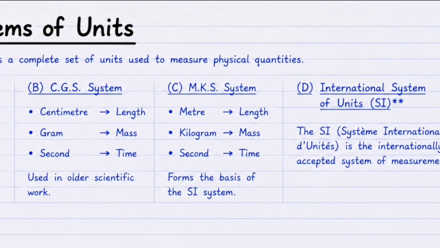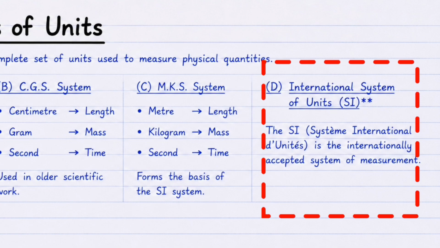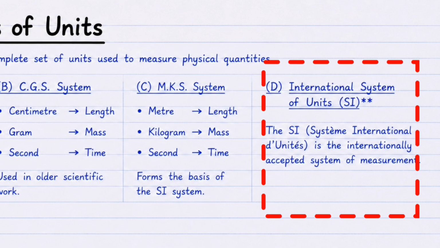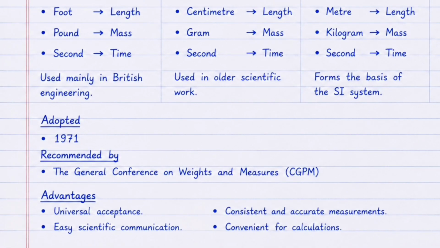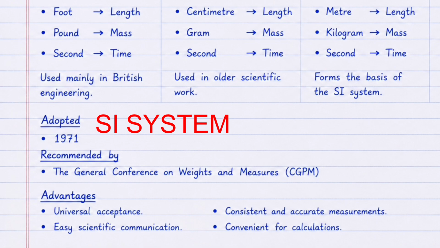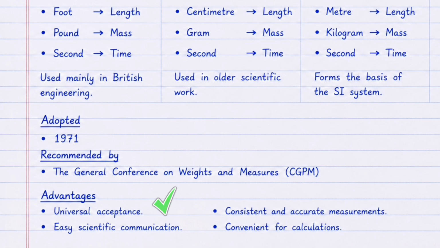Finally, we have International System of Units, or SI system. It is the globally accepted system of measurement, officially adopted in 1971 and recommended by General Conference on Weights and Measurement. SI system is preferred over all other systems of unit because it offers universal acceptance, easy scientific communication, accurate and consistent measurements, and simpler calculations.